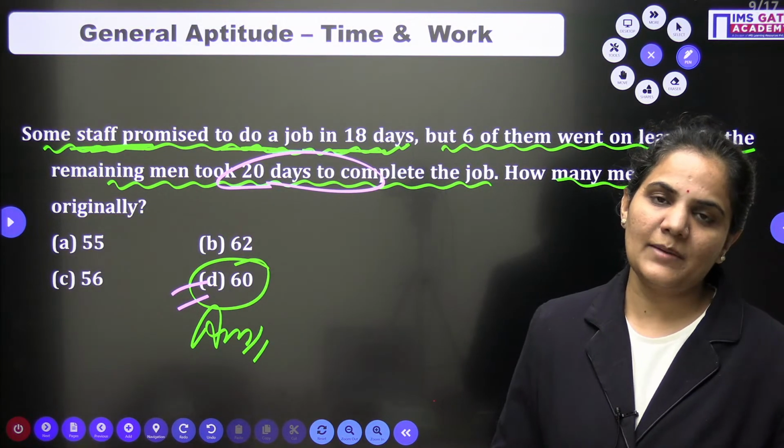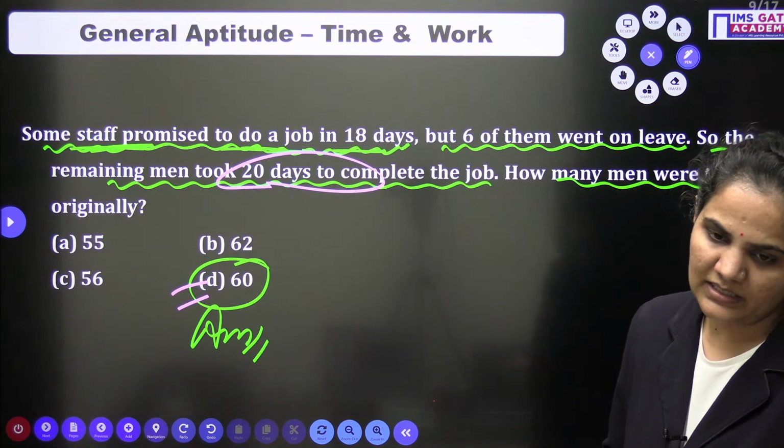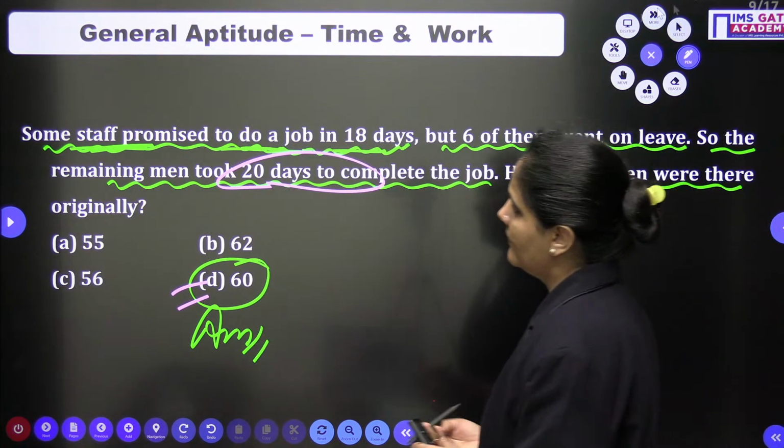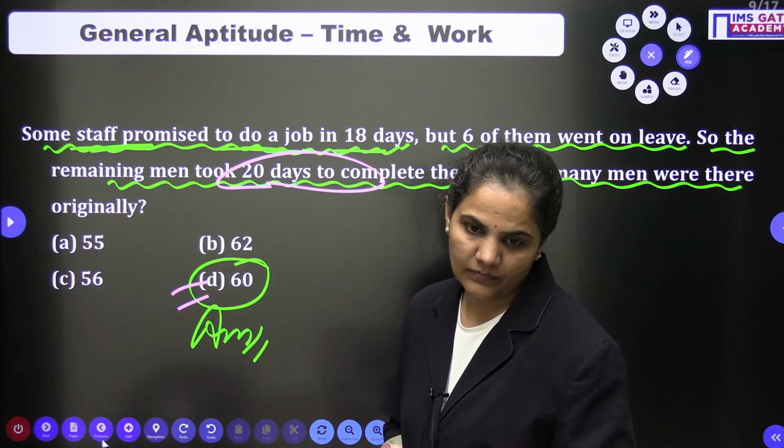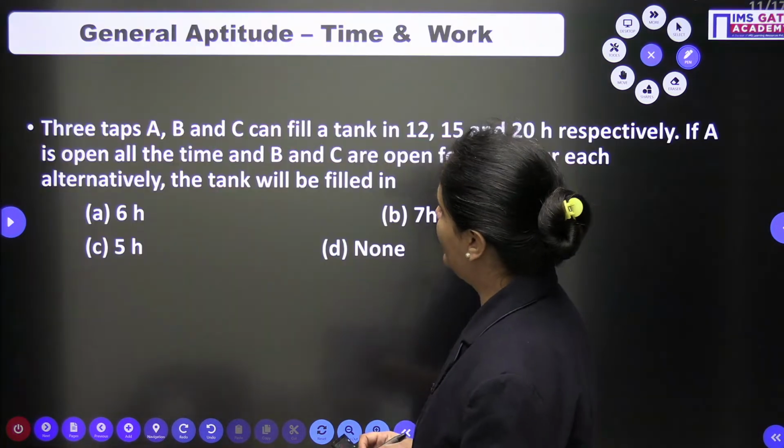Very easily we can approach it. Right guys? Shabash. Now, very good. Now let's come to the next one.